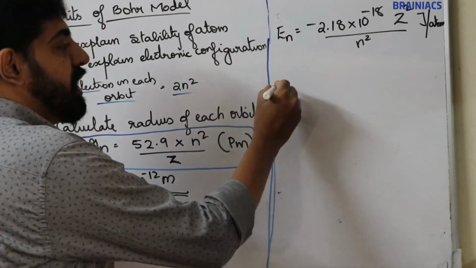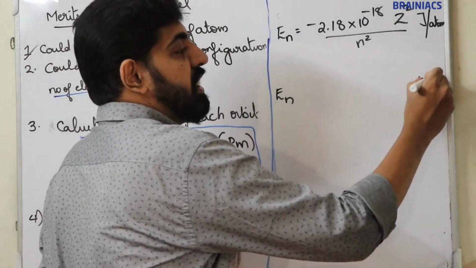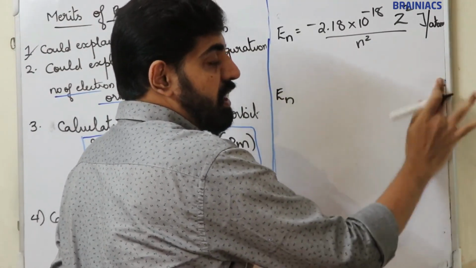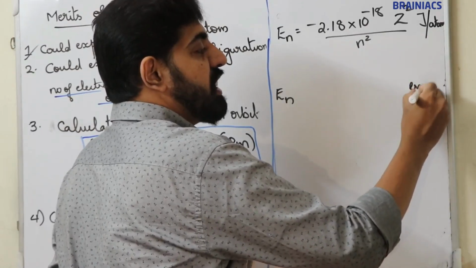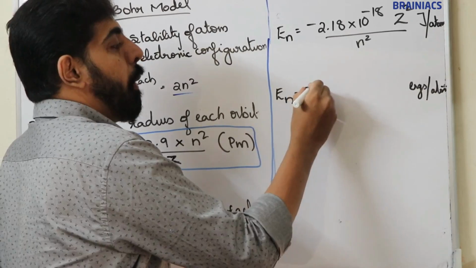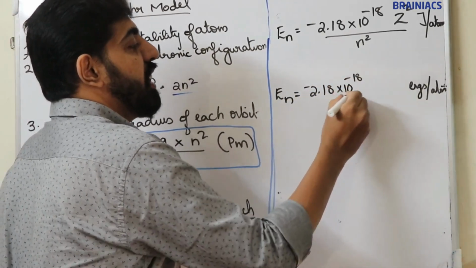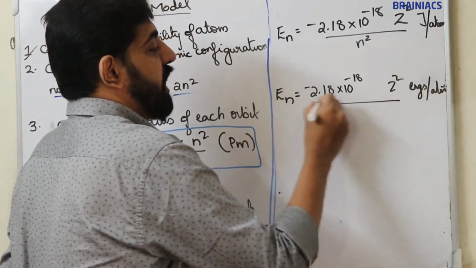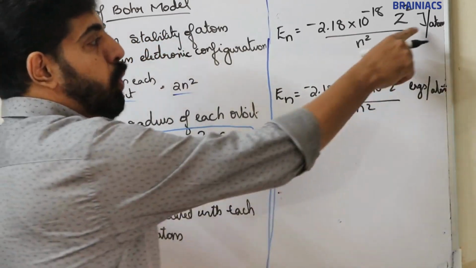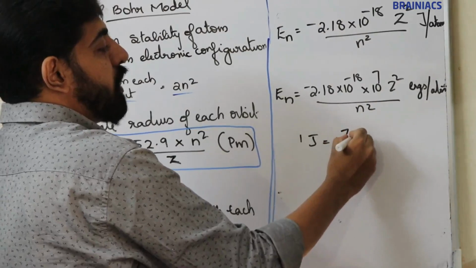Now, if energy is expressed in ergs per atom, then the equation will become En is equal to minus 2.18 into 10 raised to minus 18 Z square by N square, and you have to multiply it by 10 raised to 7, because I think you remember that 1 joule is equal to 10 raised to 7 ergs.